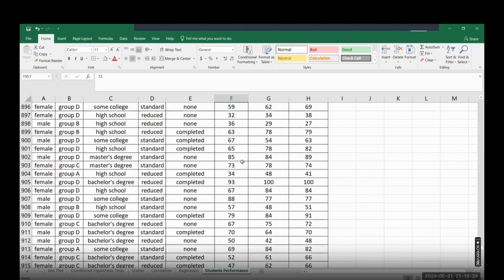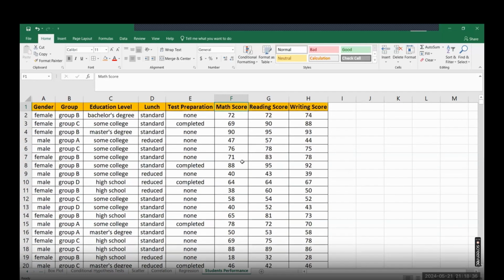Suppose these are my 3 numeric variables. Let's say there are students in my class and they have the math score, the reading score and the writing score.